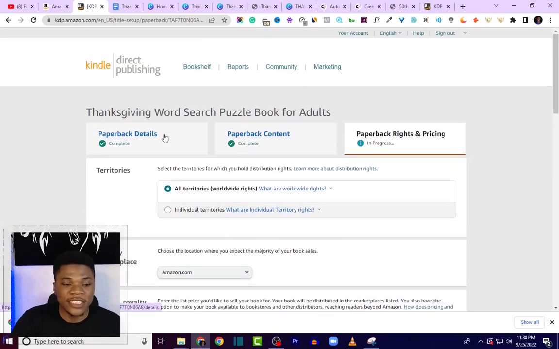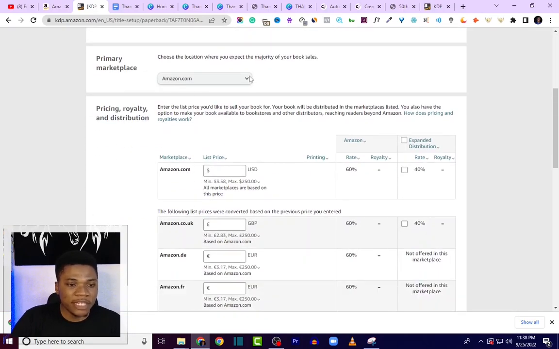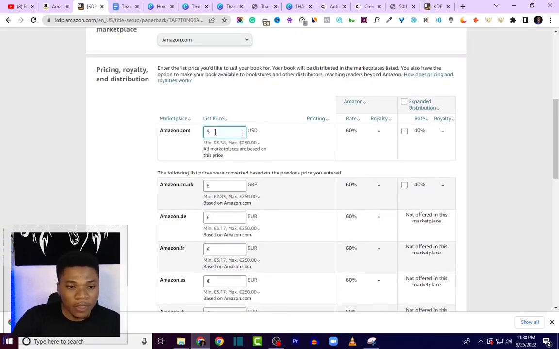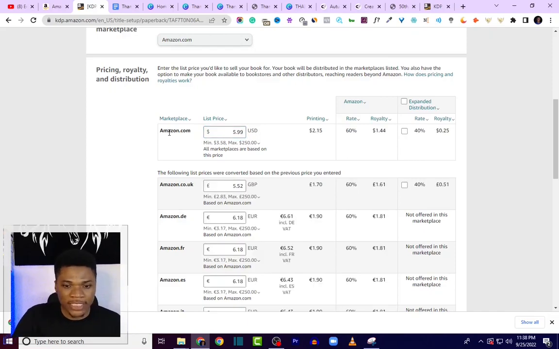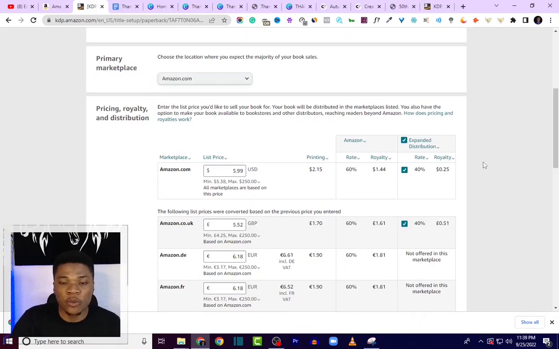So this is the final stage, the territories you want to sell your book. I'll just select all territories and then primary marketplace amazon.com. For the price, I'm going to use $5.99, and at this price I'm going to get $1.44 for every sale.